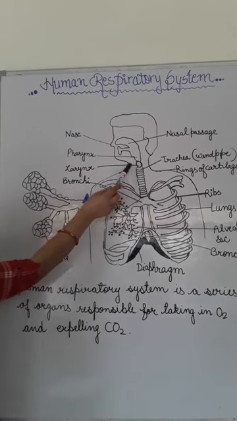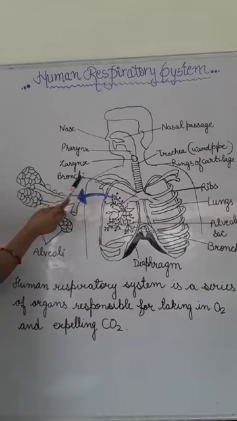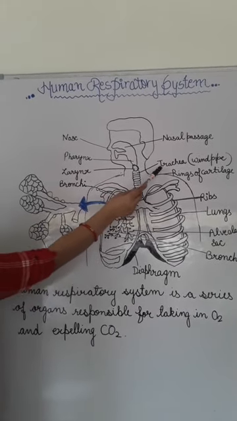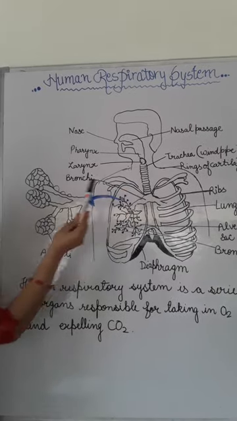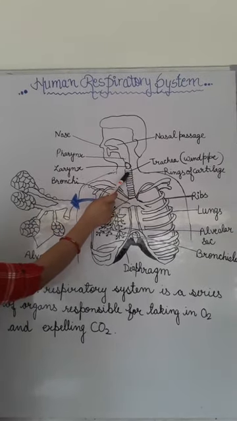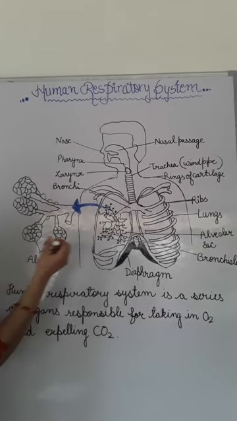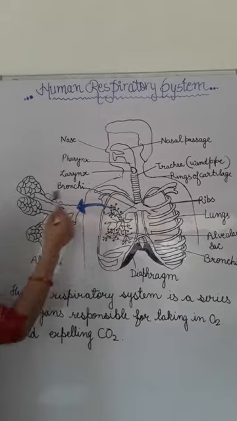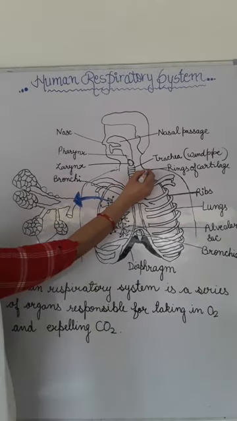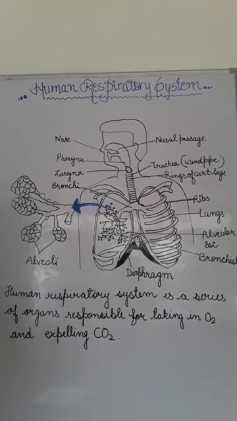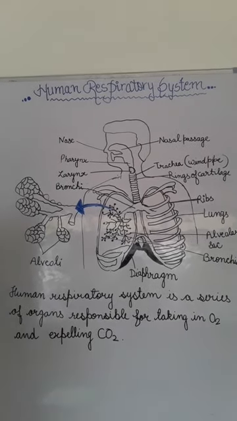Larynx is also called the sound box. This part is called the windpipe or trachea. And here these are C-shaped rings, made up of cartilage, so these are called rings of cartilage.